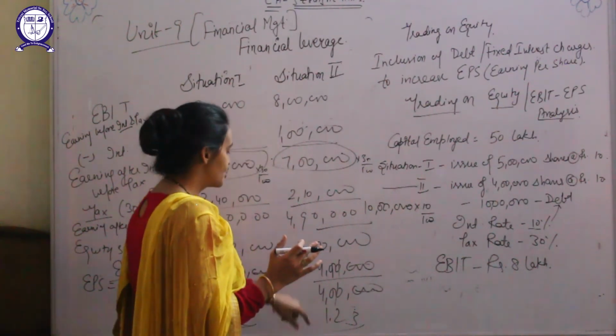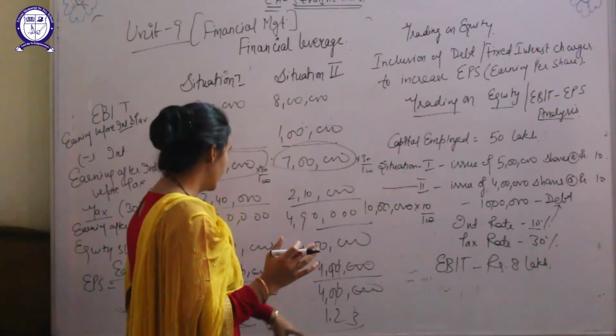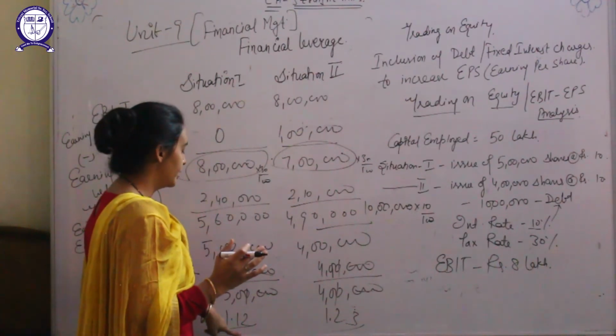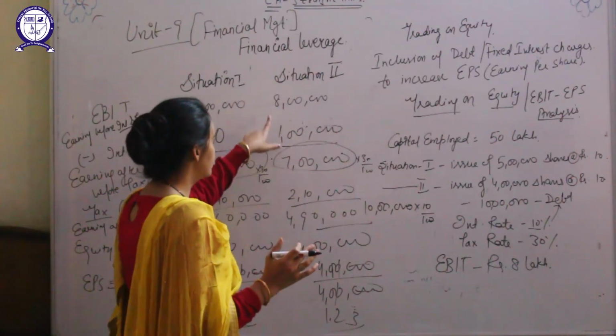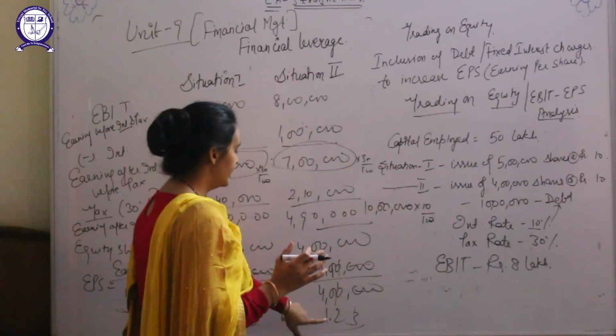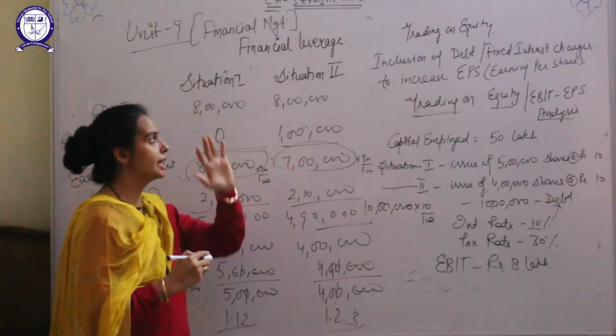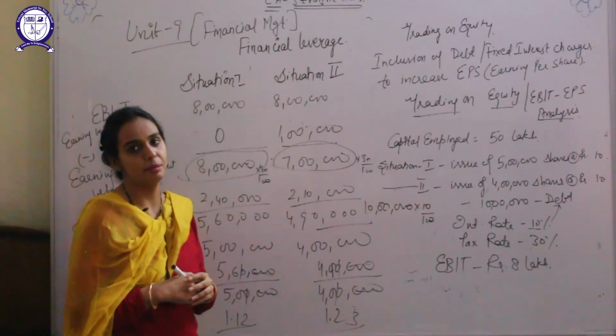So using debt in the capital mix is helpful if the company uses debt to increase earning per share. You can observe that in the first situation they are getting less earning per share, whereas when the company uses debt along with equity, they get more earning per share. So this was about trading on equity or EBIT EPS analysis.